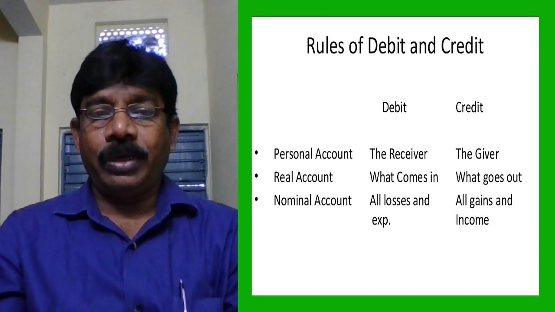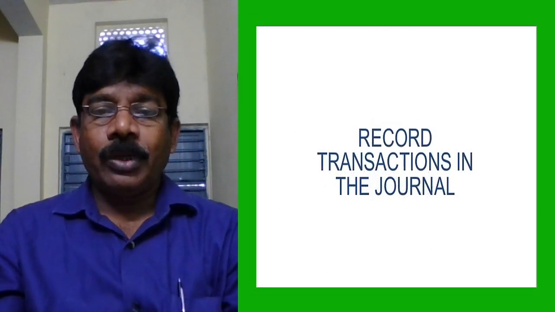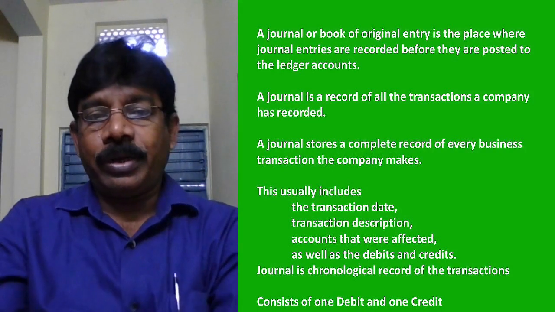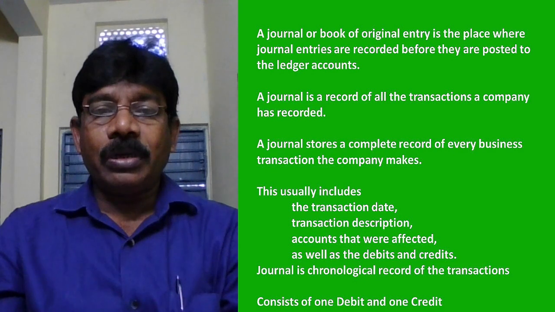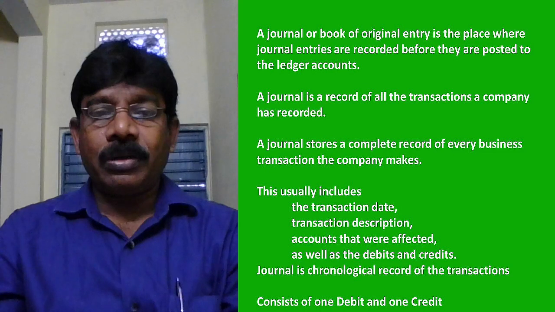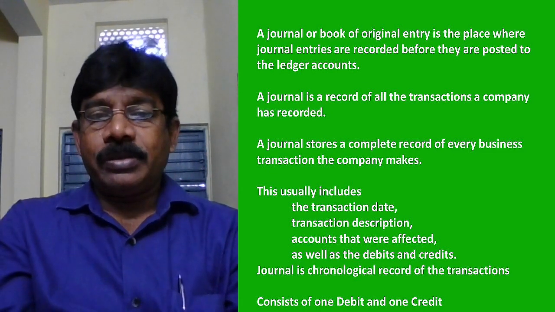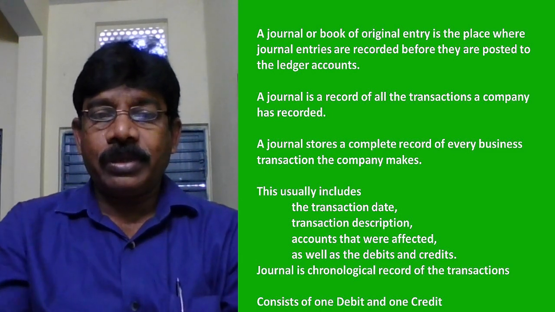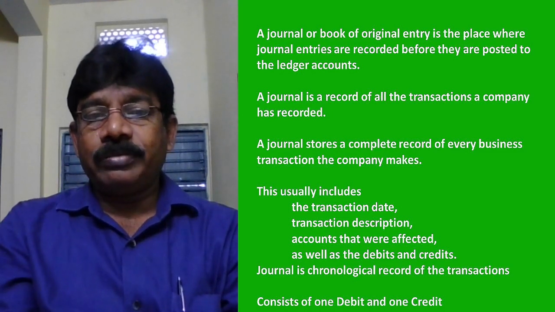Same rules I wrote in table format. This is also the same. Now, what exactly does journal mean? It is a book which we write in chronological order. New Year is coming, so we will try to find diaries and start recording our experiences from day one to the day the year ends, 31st December, in a day-to-day manner.